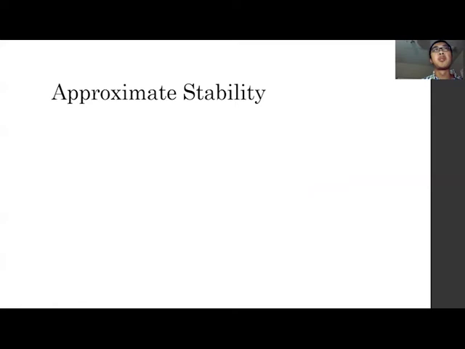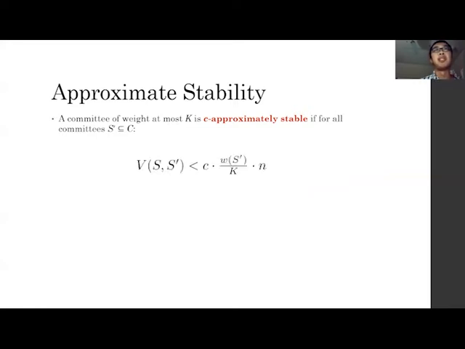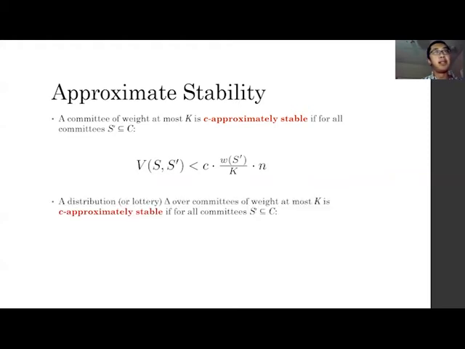And another idea is to have this approximate stability. So a committee of weight at most K is C approximately stable if for all committees S prime, the number of voters who prefer S prime to S is less than a constant C times the fractional weight of S prime times n. And similarly, we can define the approximately stable lottery by taking the expectation of the left-hand side.